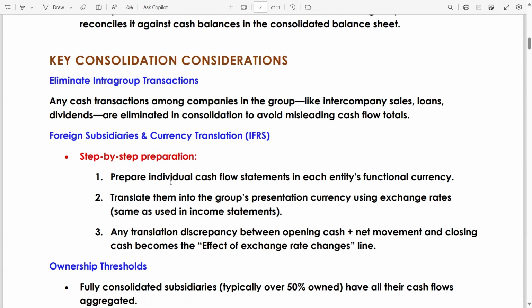Step by step preparation: prepare the individual cash flow statement in each entity's functional currency, translate them into the group's presentation currency using exchange rates same as used in income statements. Any translation discrepancy between opening cash plus net movement and closing cash becomes the effect of exchange rate changes. We all know balance sheet items will be retranslated according to their day spot rate. And during the year, expenses or income are retranslated using the average rate of that specific date.